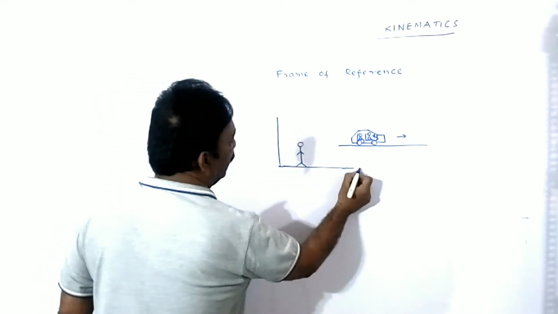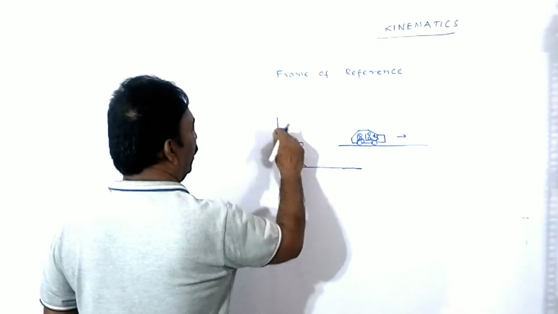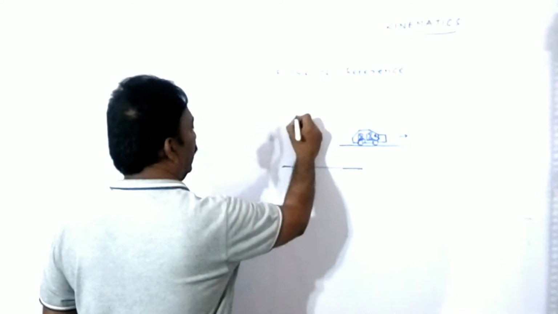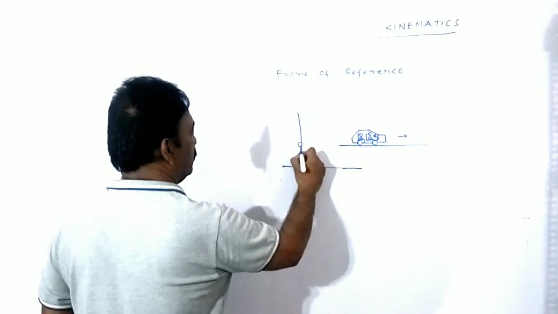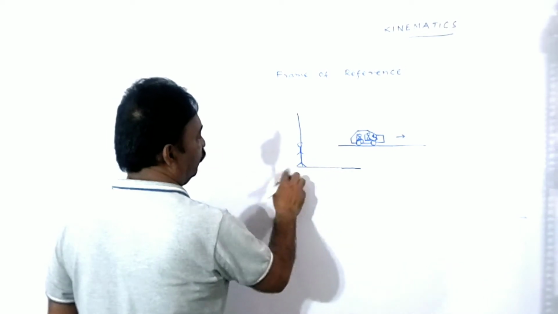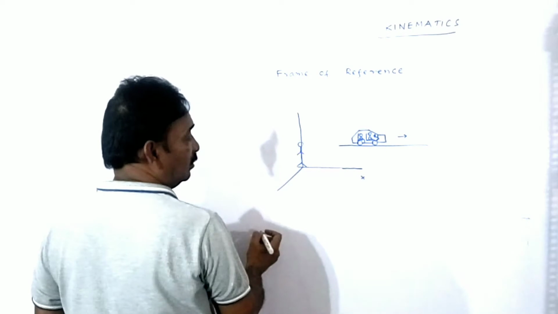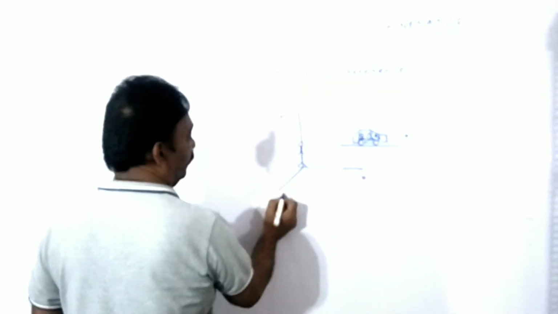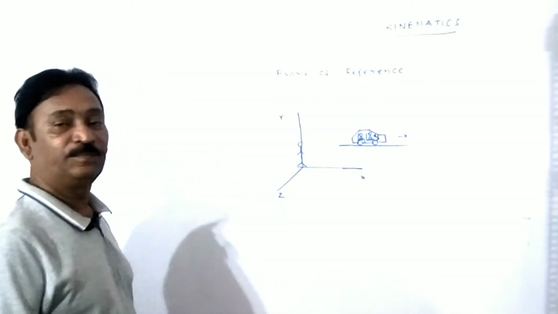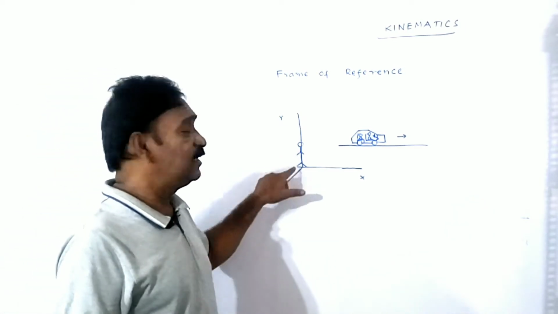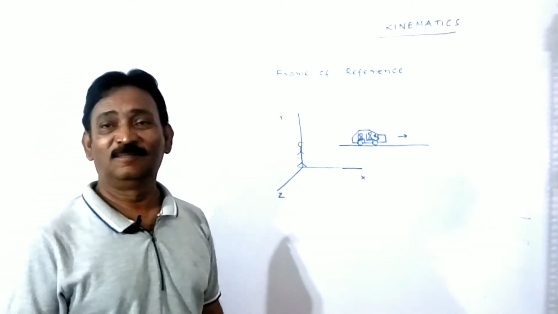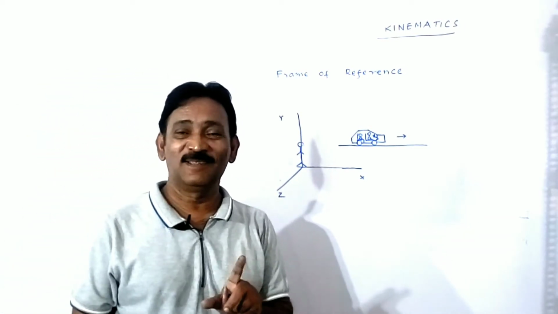It is with reference to me. Say I am standing at the origin. Here, it is a two-dimensional plane I am taking. Say it is X, it is Y, and it is Z. This is the frame of reference. What is the frame of reference?